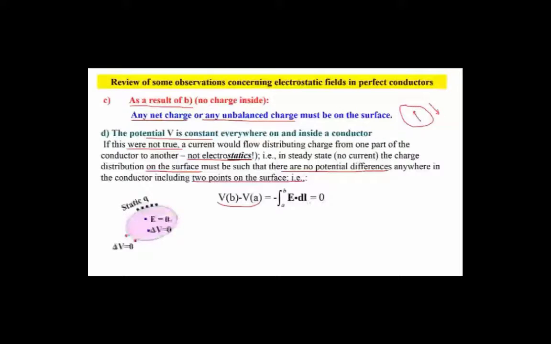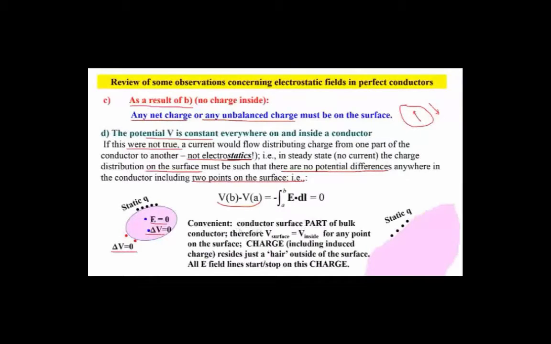So for example, if you have this conductor here, we know that E is equal to 0, and we're concluding that delta V equals 0. If you have static charge put onto the surface, then if you take 2 points on the surface, there will be no potential difference between them, because otherwise charge would flow on the surface. You consider then that the conductor surface is part of the bulk conductor. If you put charge on the conductor, you can think of it as being external to the conductor. Only the surface and the bulk are tied together and have the same potentials.